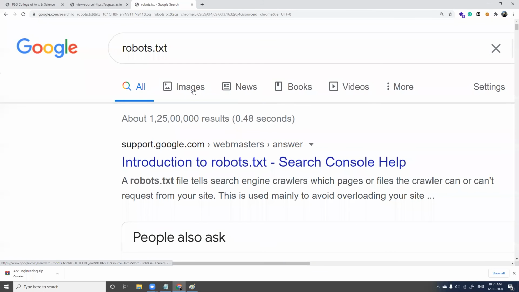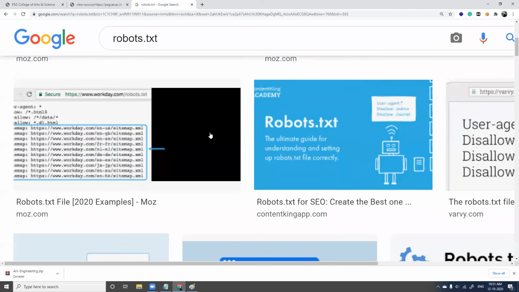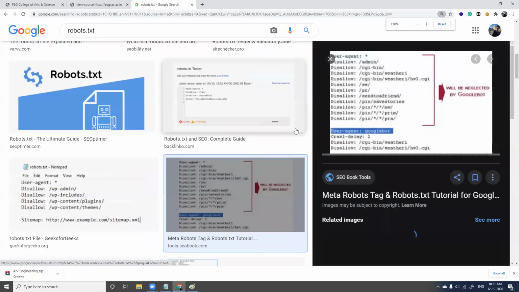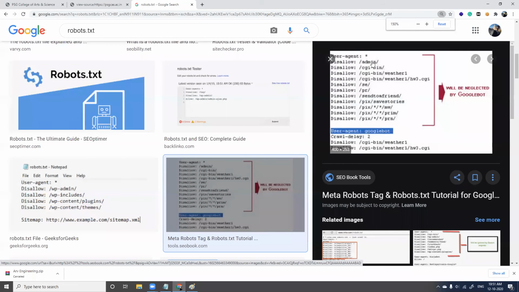Robots.txt. A simple robots.txt configuration file can look like this, with disallowed entries. You have to create this file in Notepad, save it as robots.txt, just like this, specifying what is being disallowed and what is being allowed, and then upload it in the cPanel of your web server. Then you proceed, right?